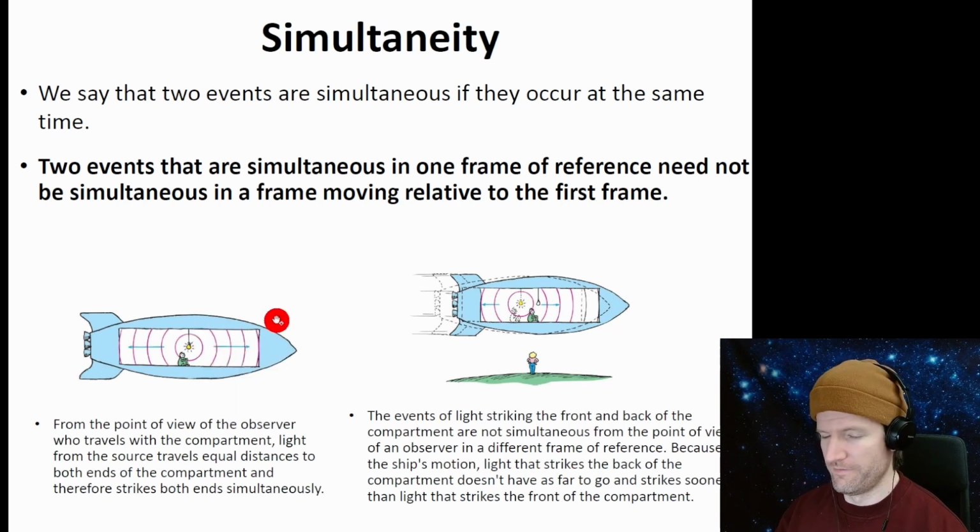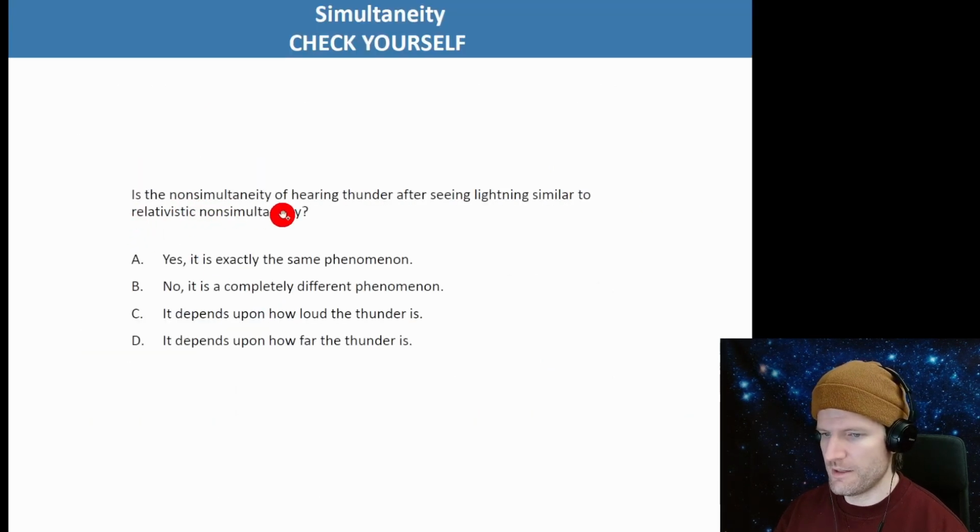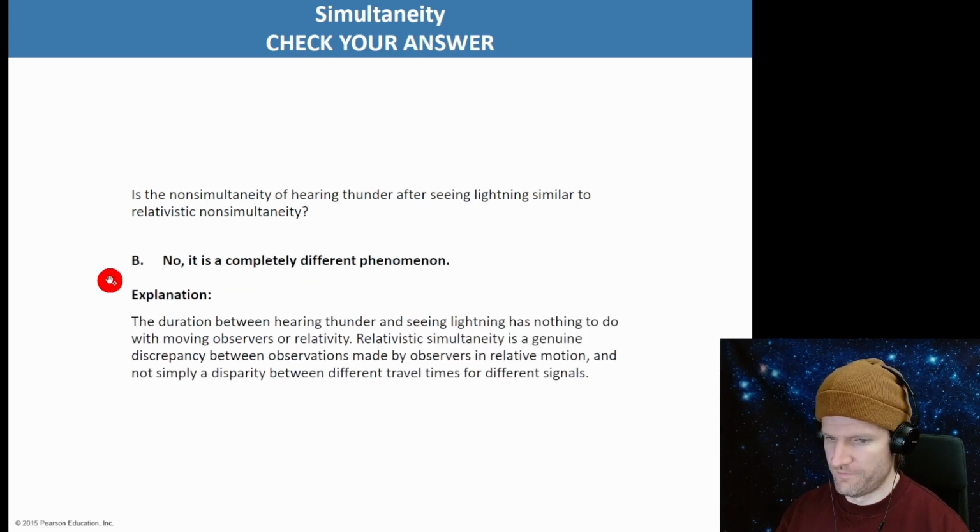Okay, is the non-simultaneity of hearing thunder after seeing lightning similar to relativistic non-simultaneity? No, it is a completely different phenomenon. It's not exactly the same. So it's B. It's completely different.